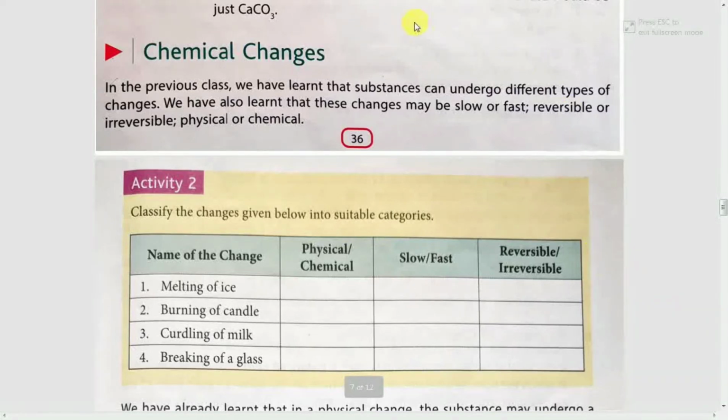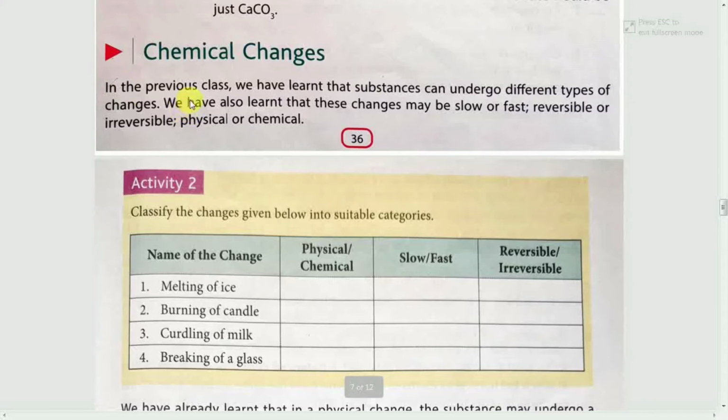In this class I am going to discuss some topics such as chemical changes. Later on I will discuss chemical reactions, types of chemical reactions, and how to balance chemical reactions. So let's start with chemical changes.